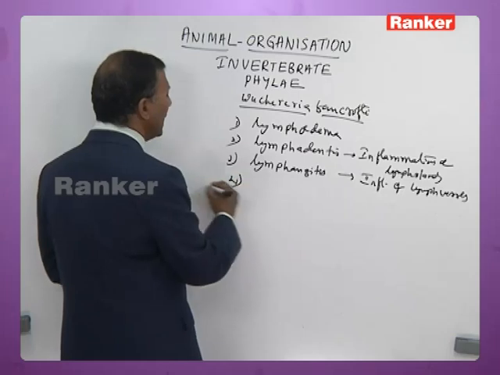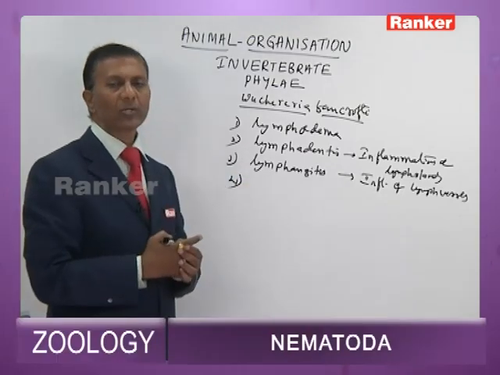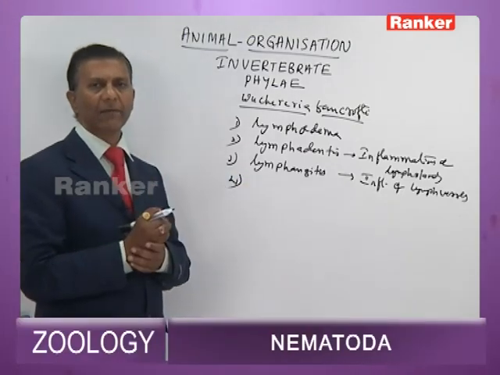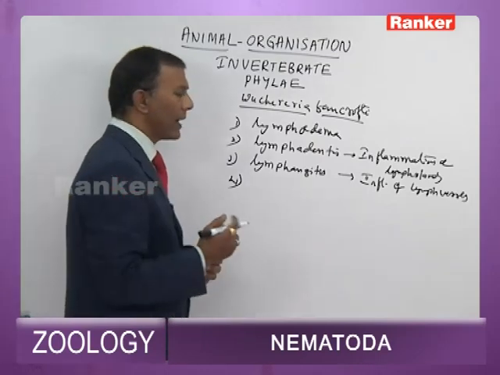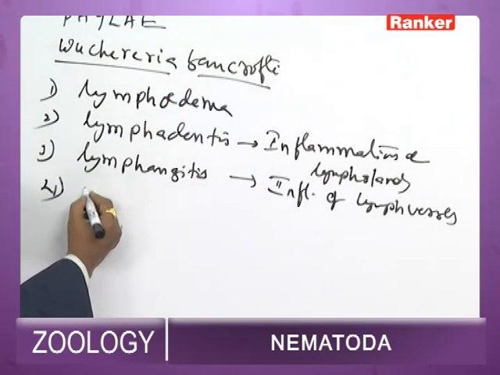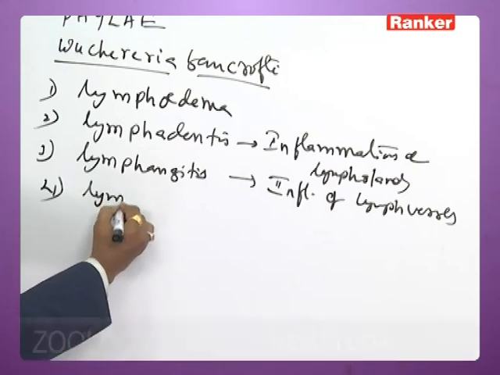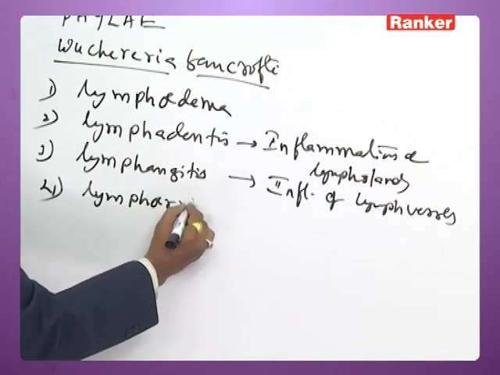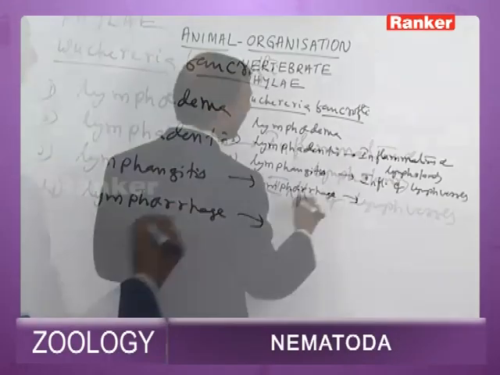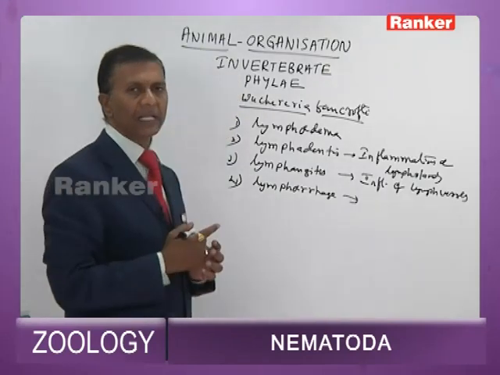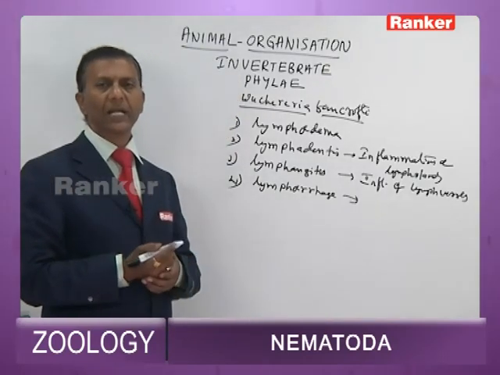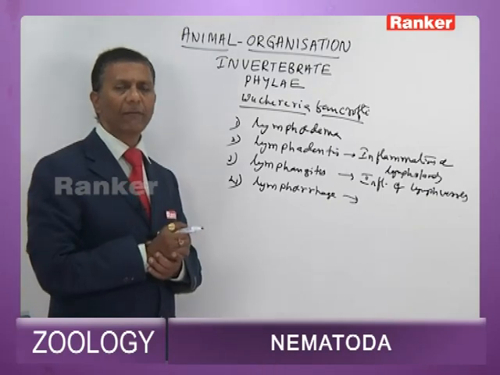The inflammation leads to the varicosity of the lymph vessels and lymph glands. As a result of the varicosity, they rupture. It is called lymphorrhagia. Rupture of lymph vessels to release lymph into the intercellular spaces is called lymphorrhagia.